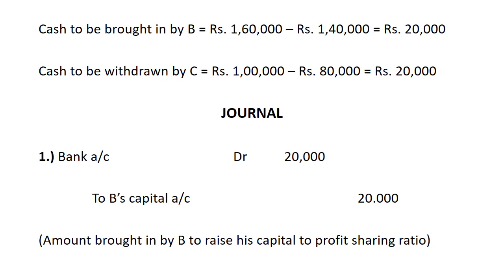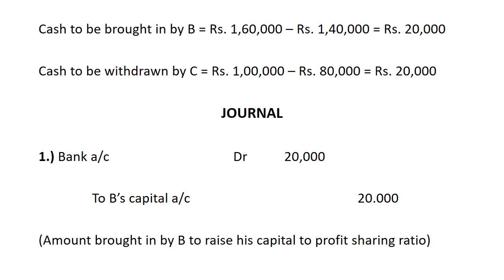Listen now. Cash to be brought in by B. Rupees 1,60,000 minus rupees 1,40,000 is 20,000. This amount will be paid by B to the firm. The amount of capital that is given to you in the question is 1,40,000, and now after adjustment, it is 1,60,000. So 20,000 will be paid by the partner to the firm.